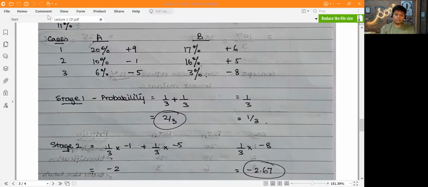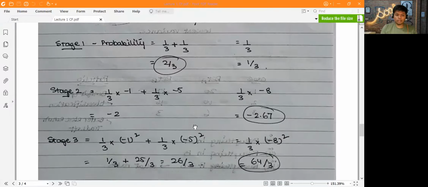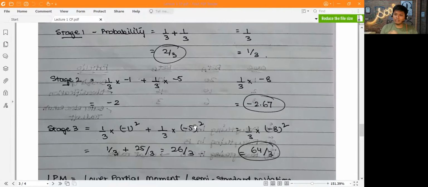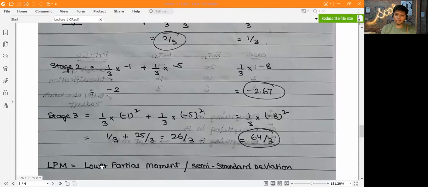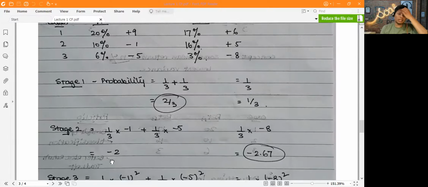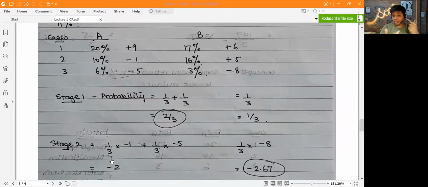So we realized that by squaring the variance, you can get a more accurate depiction of which is the riskier thing. I was explaining this lower partial moment. Here you can see that we are taking the negative figures only and not the positive figures.